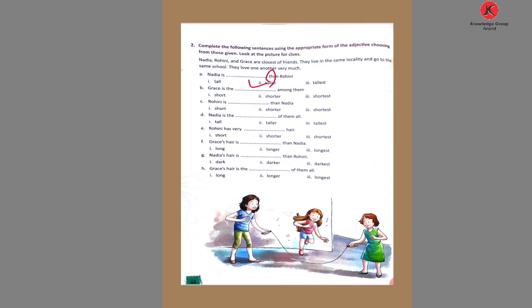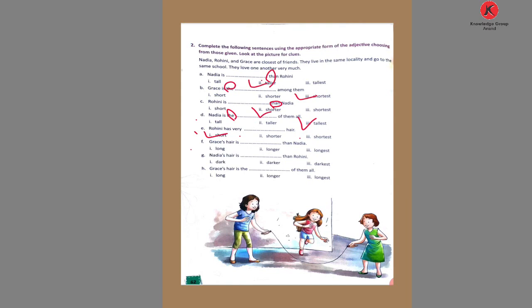Number B. Grace is the blank. "The" is used. Whenever you see "the" before the blank, that means the sentence is in the superlative degree. So the shortest. Now the third, Rohini is blank, and then comes "than", just like the first one. So the answer is shorter. Then D, Nadia is given. "The" is given, so the tallest. Then E, Rohini has very blank hair. Not "the" before the blank, not "than" after the blank. So this is the positive degree. So short is the correct answer.